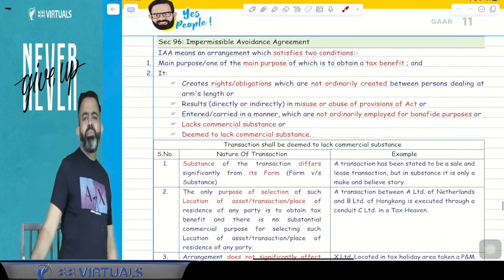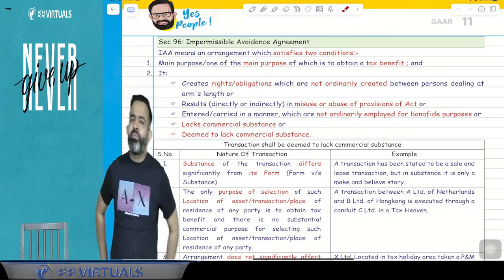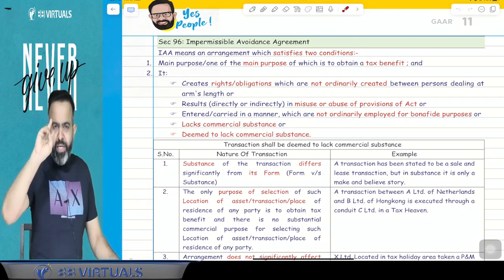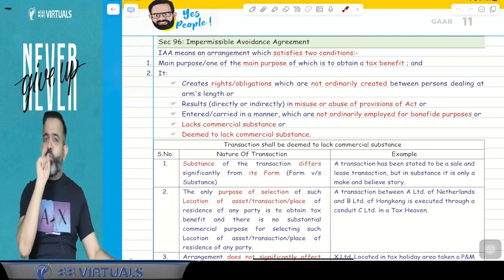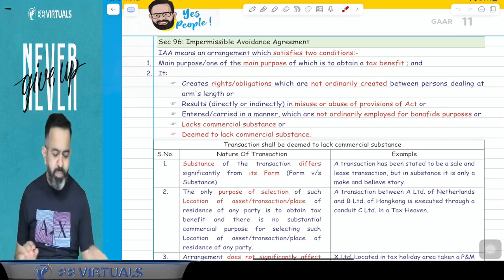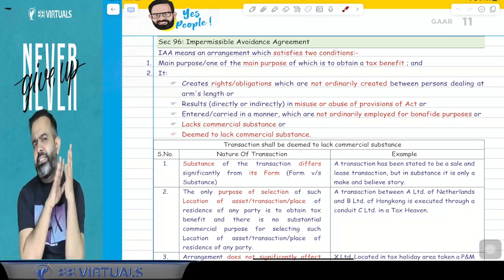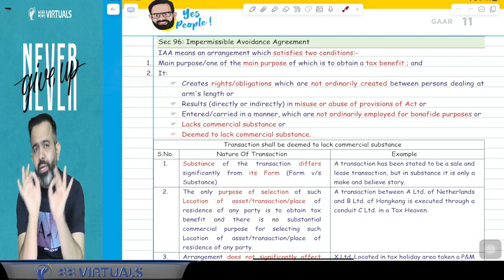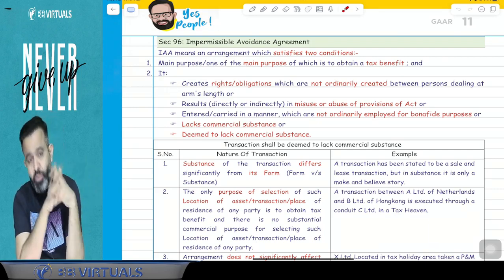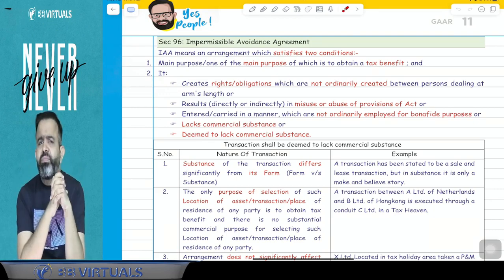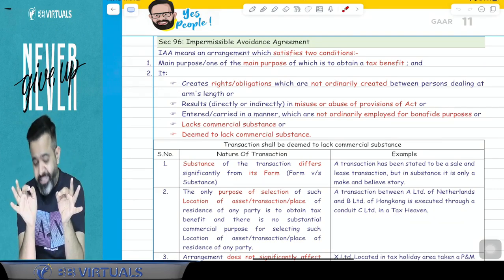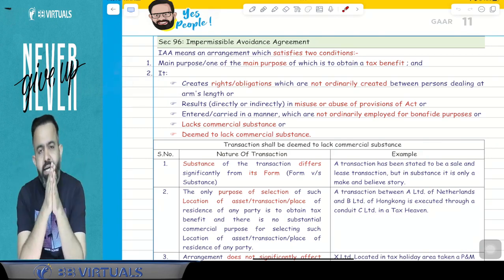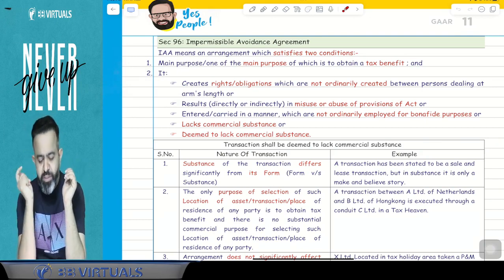Now guys, when will the income tax department treat your arrangement as an impermissible avoidance arrangement? So guys, the income tax department may treat any arrangement wherever there is tax avoidance as an impermissible avoidance arrangement if two conditions are satisfied. Now what are the two conditions? The first condition says that the main object, or one of the main reasons of the arrangement, is to get the tax benefit, and the tax benefit is more than 3 crore.